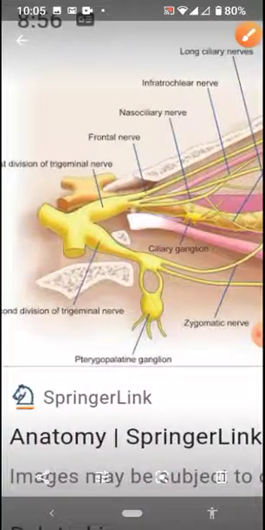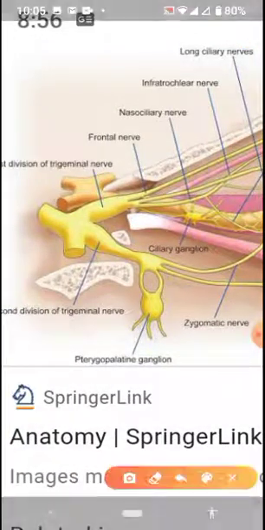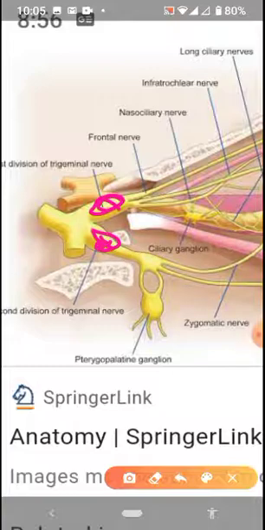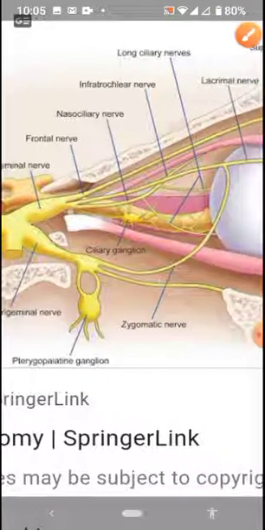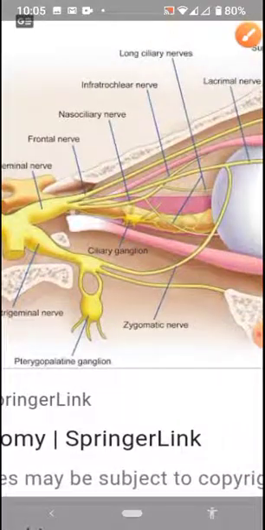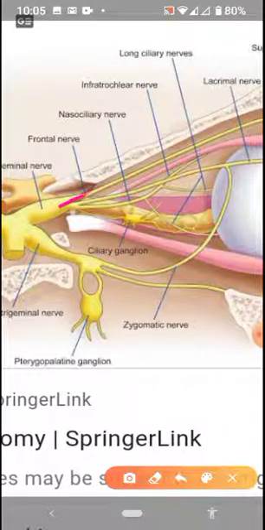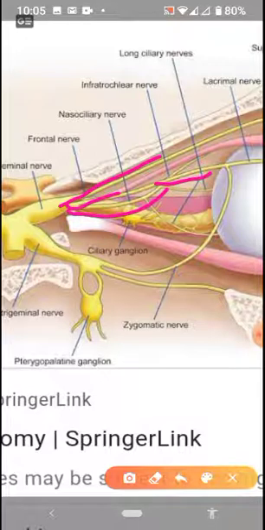You can see this is the trigeminal ganglion, and you are not concerned about this part. Just focus on the nerves coming from here. The three nerves coming from the ophthalmic division are the nasociliary nerve, the frontal nerve, and the lacrimal nerve.